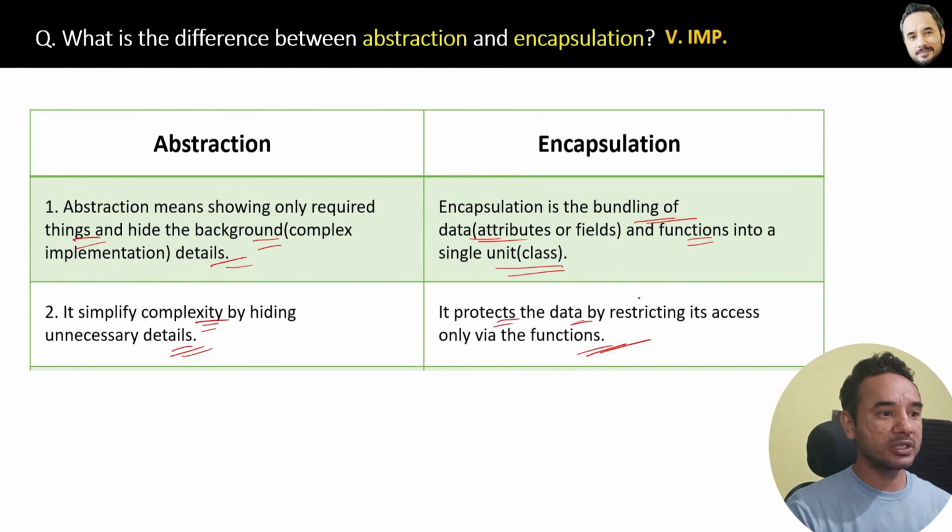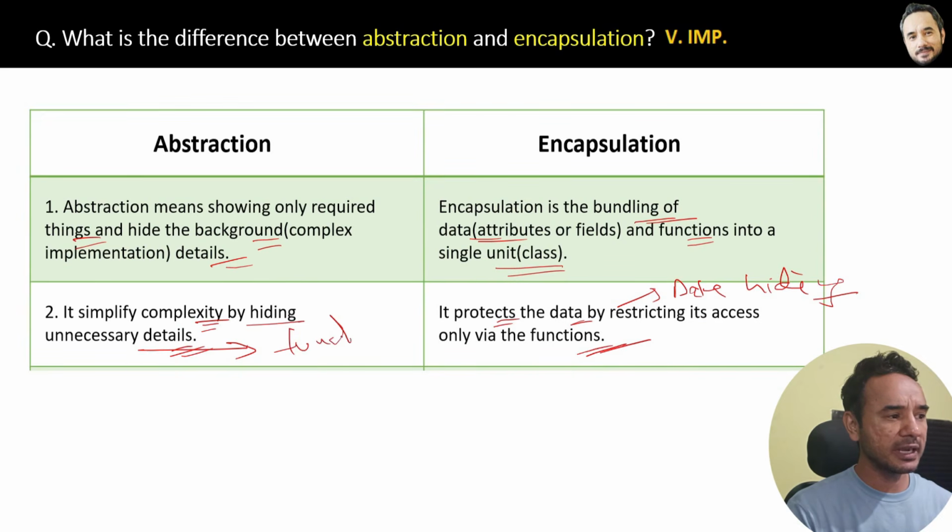And encapsulation provides a concept called data hiding. But remember, data hiding is just about the data, whereas when we say hiding unnecessary details in abstraction, that can be anything, a function or anything else. It's a concept, whereas encapsulation is just about data hiding.